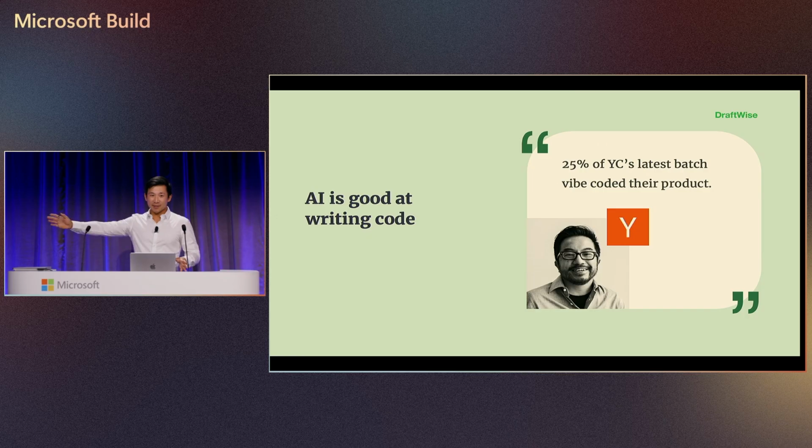What's incredible is this is Garry. He's the president of Y Combinator. We're actually a Y Combinator company. And 25% of YC's latest batch vibe coded their startup. I think you hear big companies talk about replacing engineers with AI or supplementing them with AI. And I think regardless of which side of the fence you're on about engineers and AI, everyone agrees, and I think everyone at the conference agrees, that it's very exciting what AI can do writing code.